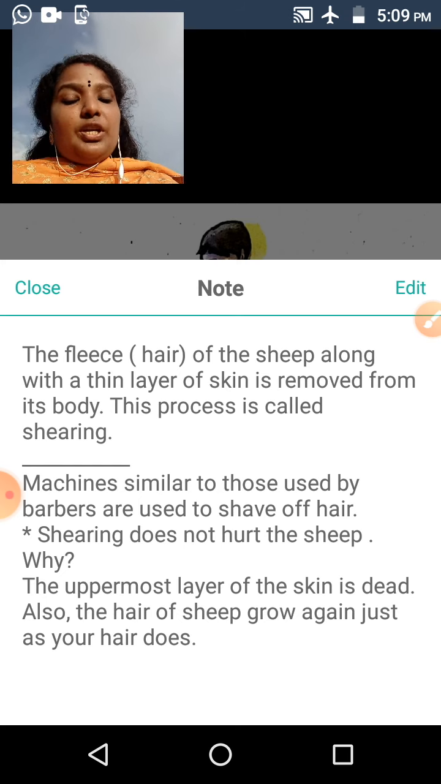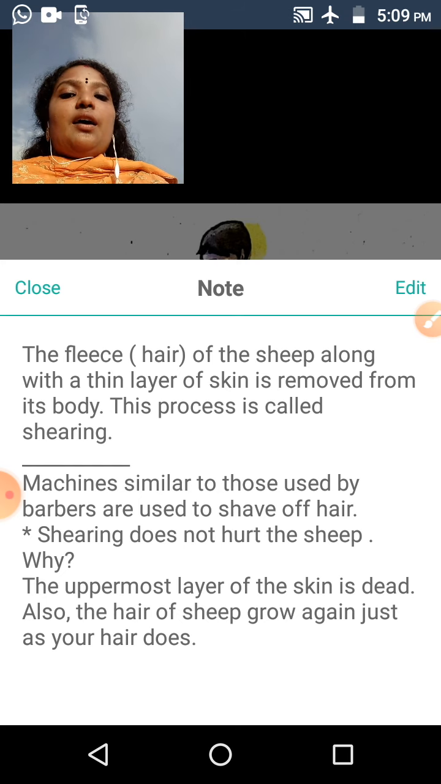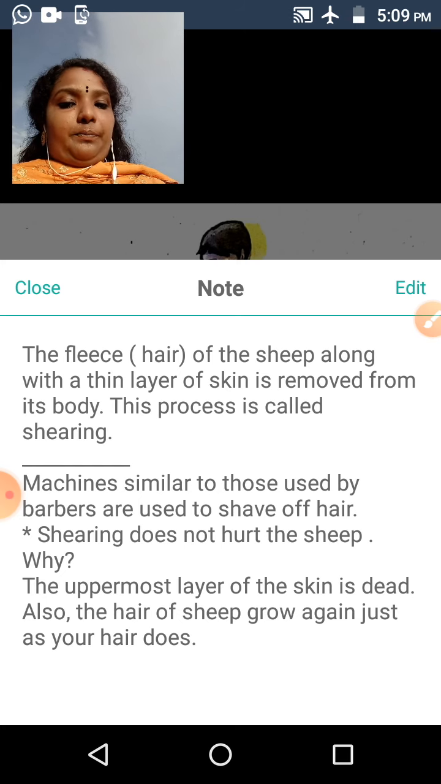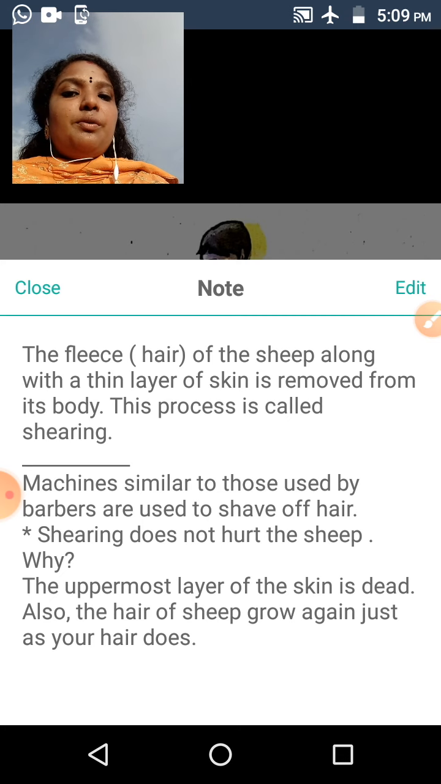Machines similar to those used by barbers are used to shave off the hair. The machine used for shaving sheep hair is similar to the one barbers use to shave human hair.